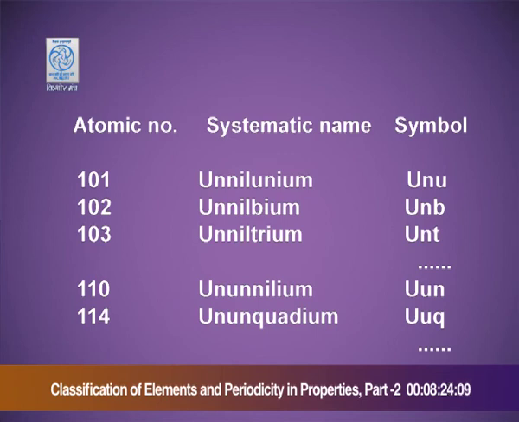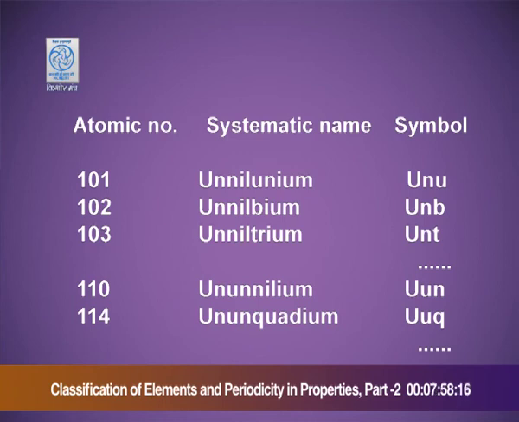Again for 1, it is un. And then the name ending is by ium. That is, for the atomic number 101, the systematic name as per IUPAC is un-nil-unium, and the symbol is Unu, where the first U is capital and the other alphabets are in small.